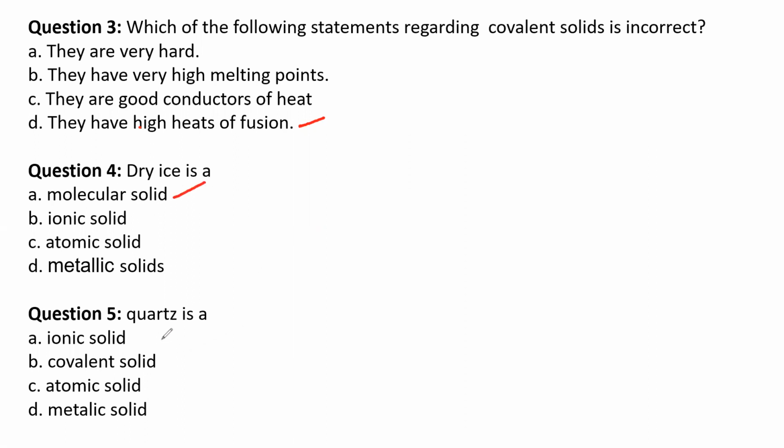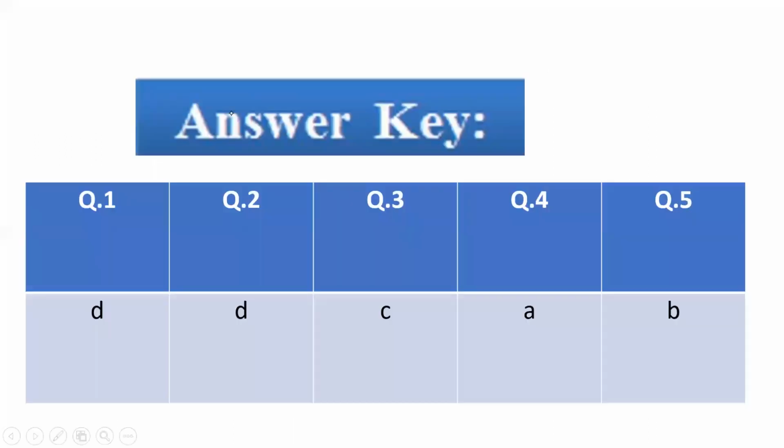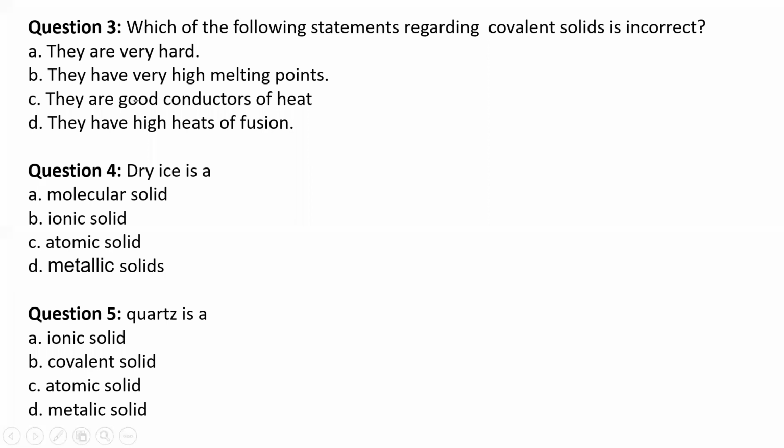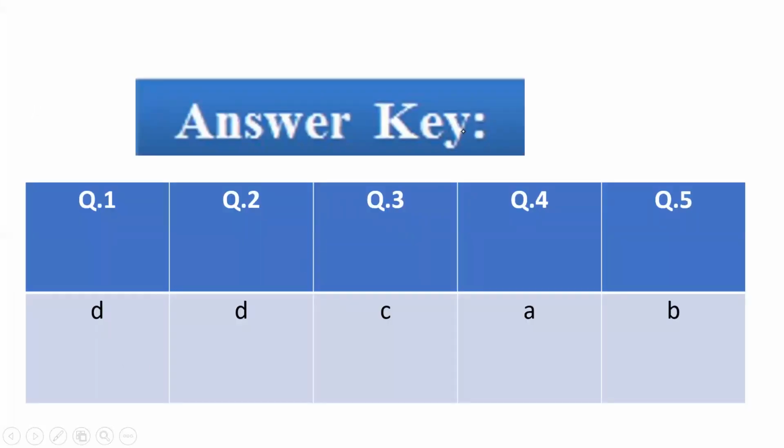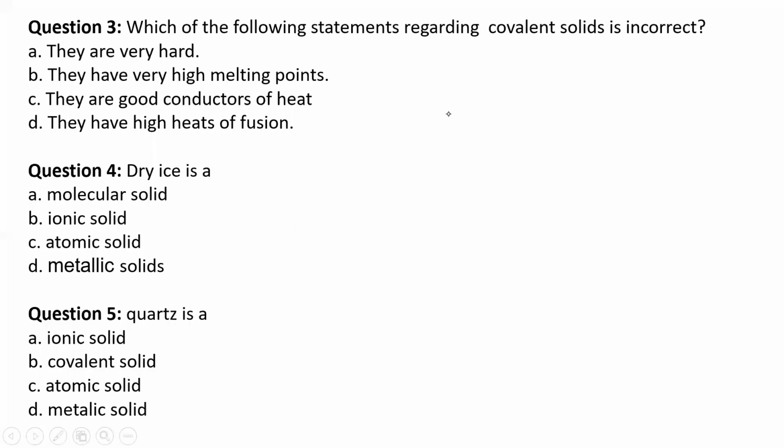Next, quartz is an ionic solid, covalent solid, metallic solid, or atomic solid? So the fifth answer is B, covalent solid. So quartz is a covalent solid.